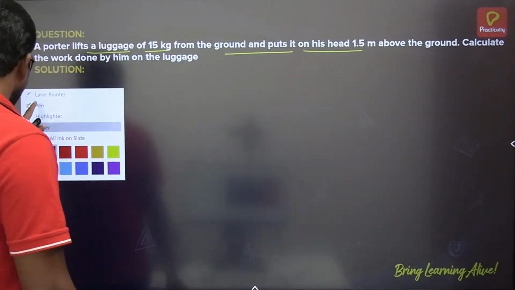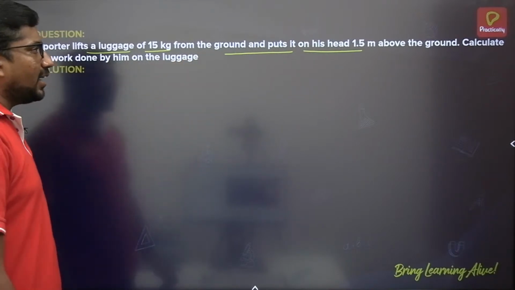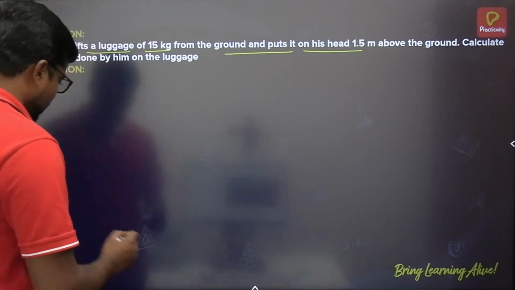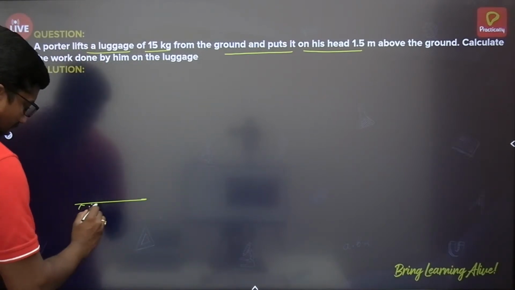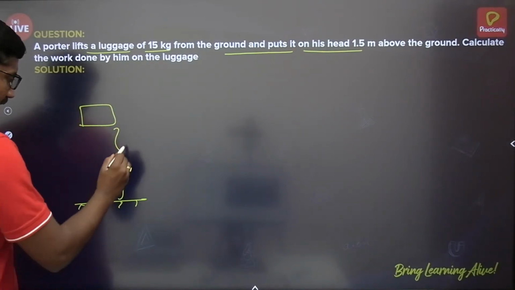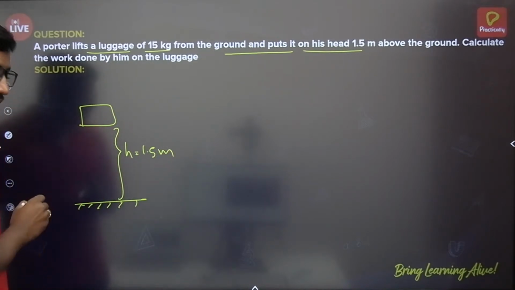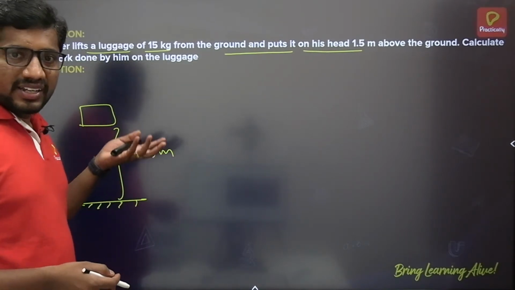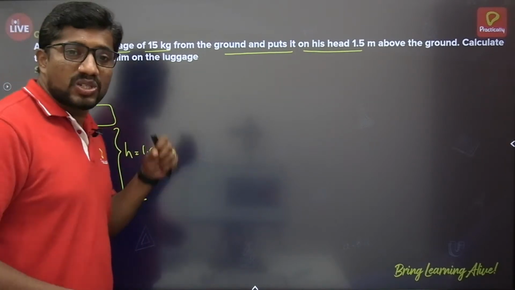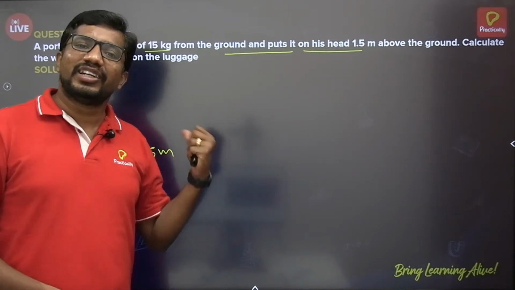Okay, see here. A porter lifts a luggage of 15 kg from the ground and puts it on his head 1.5 meter above the ground. Suppose if this is the ground, he had kept the luggage at this height. Now see, to lift the object, he has to apply some force on it. The minimum force that he has to apply on the body to lift it is the weight of the body.